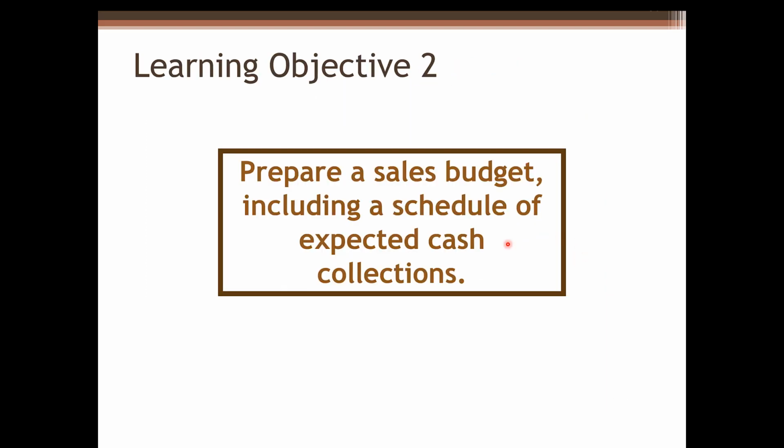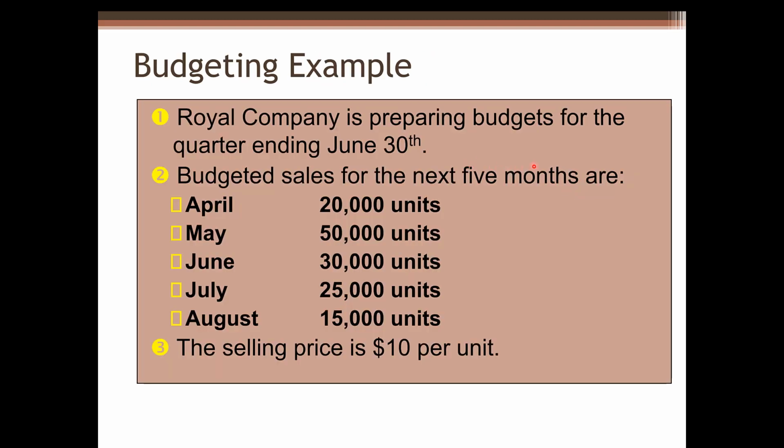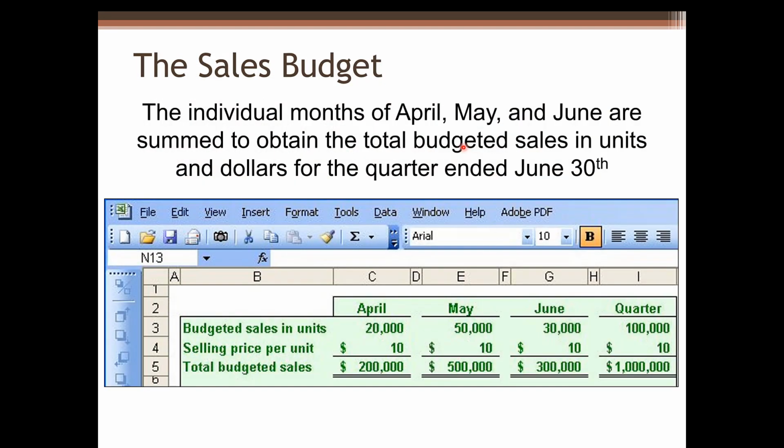Let's first take a look at how to prepare a sales budget, including a schedule of expected cash collections. We will use Royer Company as an example. Royer Company is preparing budgets for the quarter ending June 30th. Budgeted sales for the next 5 months, from April to August, are in units. These budgeted sales in units can be obtained from the company's sales forecast. Selling price is $10 per unit. Based on this information, we will first prepare the sales budget.